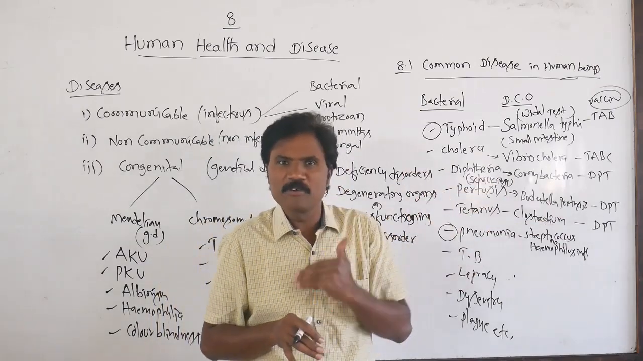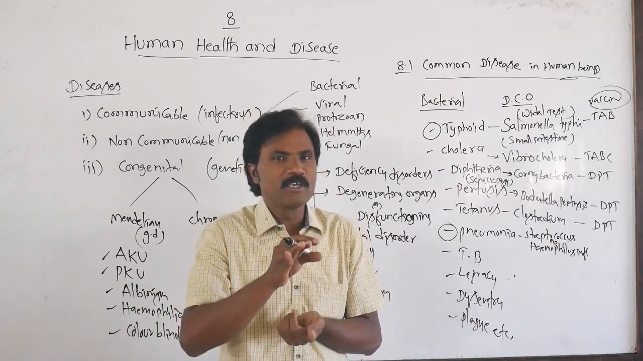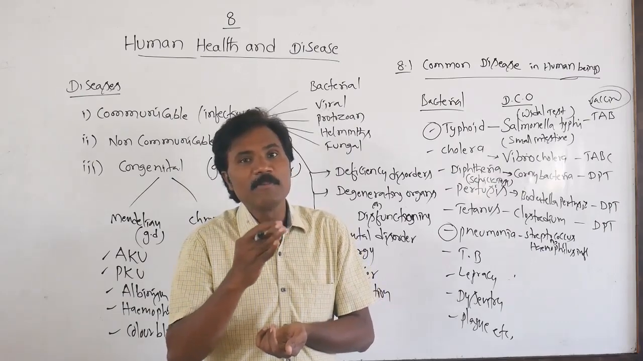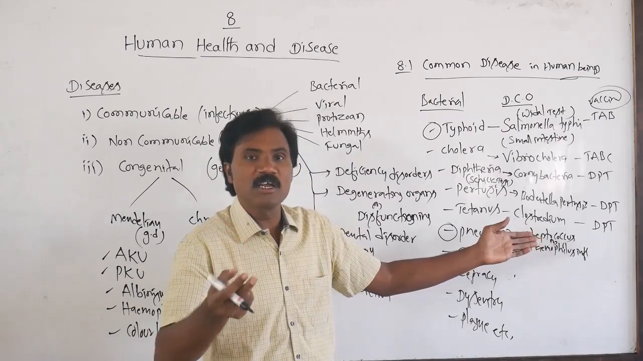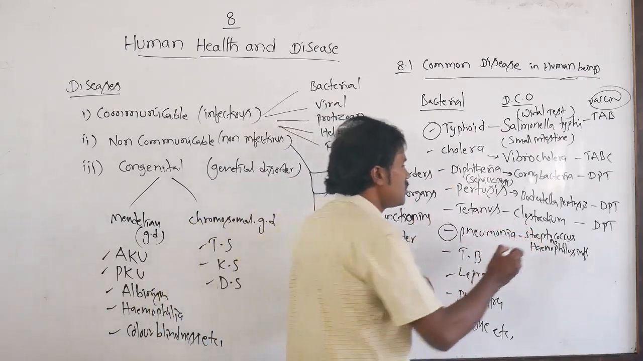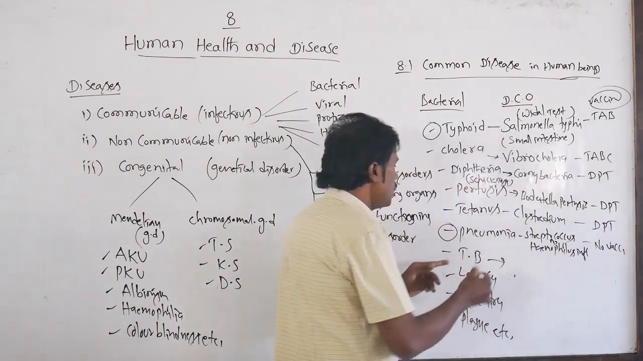What are the symptoms of pneumonia? Normally fever, headache, and apart from this, cough. These are commonly present. If the pneumonia is severe, bluish color of the nails as well as lips will be present. No vaccine.